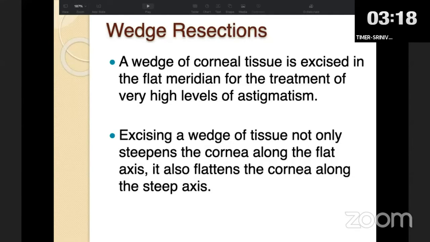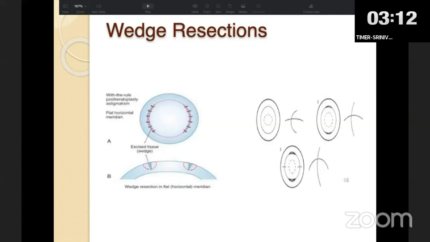Patients who have very high astigmatism can be considered for wedge resection. Here basically 2 curvilinear incisions are placed. The first one is placed usually on the graft-host interface, and the other one is placed on the host cornea, angled to the first one, and the intervening tissue is then excised, and then both edges are sutured with interrupted sutures.